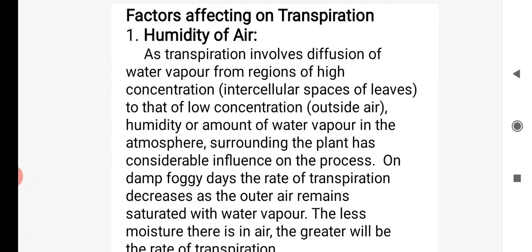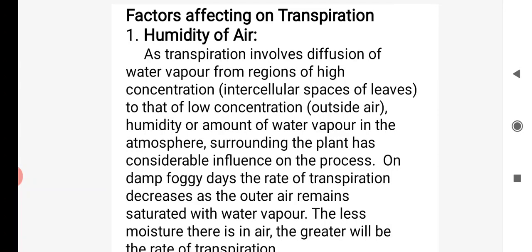The first factor is the humidity of the air. Humid condition means there is moisture present in the atmosphere. If there is a humid condition outside the plant, that means moisture is present in the air, plants do not transpire as much as compared to dry condition. Dry condition is like the condition inside the desert, where there is more transpiration.